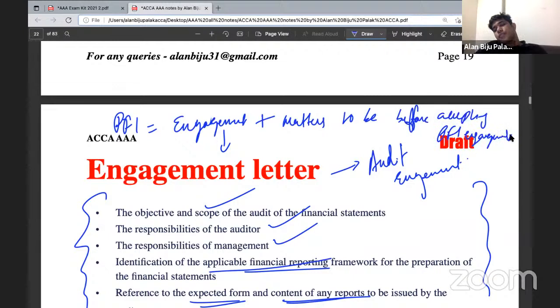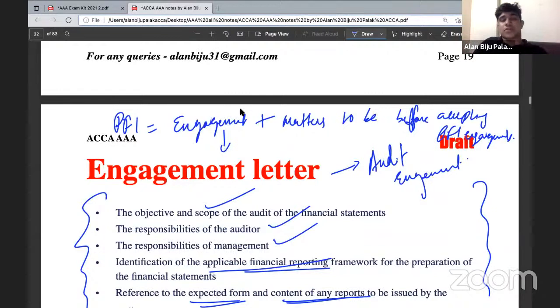Matters to be considered before accepting PFI engagements. So once again, let me tell you, when it comes to the matters to be considered before accepting an engagement, it will be matters part plus nothing but engagement letter part.